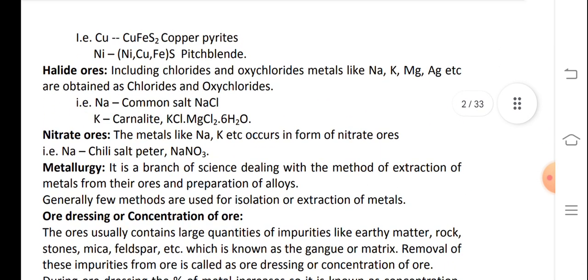That is CuFeS2 copper pyrites, nickel, copper, iron, sulfur, pitchblende. Halide ores, including chlorides and oxychlorides. Metals like sodium, potassium, magnesium, silver, etc. are obtained as chlorides and oxychlorides. Sodium, common salt NaCl, magnesium, carnallite, KCl.MgCl2.6H2O. Nitrate ore. The metals like sodium, potassium, etc. occur in the form of nitrate ore. That is sodium, Chile saltpeter, NaNO3.